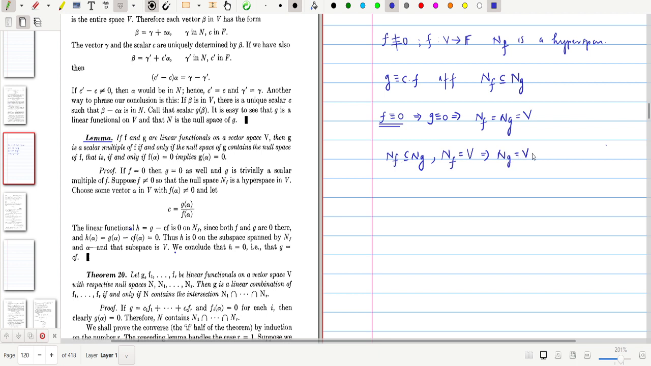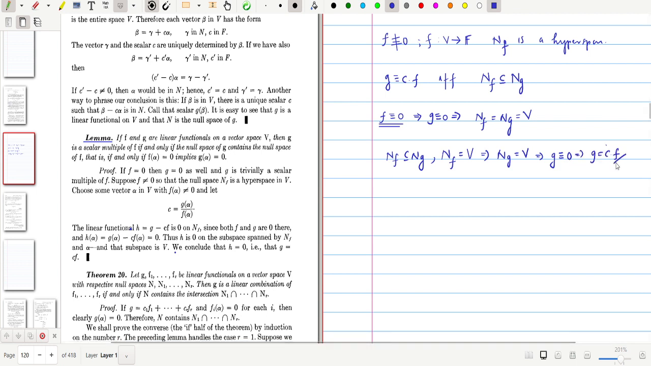Then you can easily get this: Ng is equal to V means g is a zero functional. So g is identically 0. So once you assume f is identically 0 and Nf is contained in Ng, you can get g is identically 0. Consequently, we get g is equal to c times f. Okay, so this proves the lemma when f is identically 0.